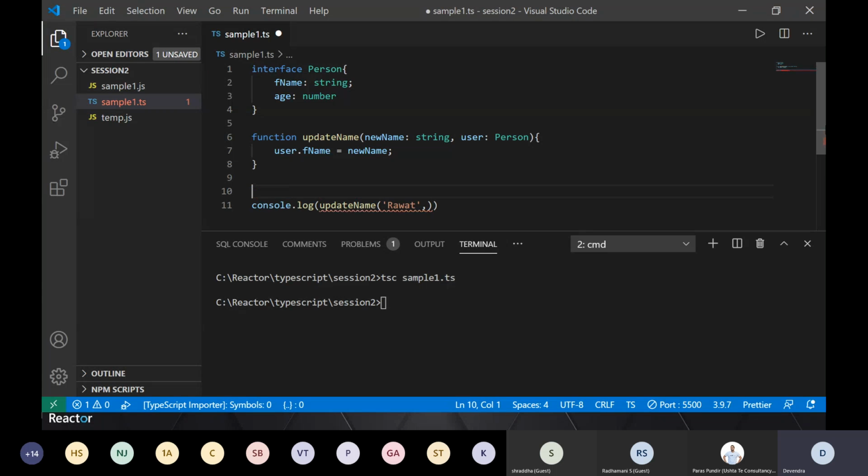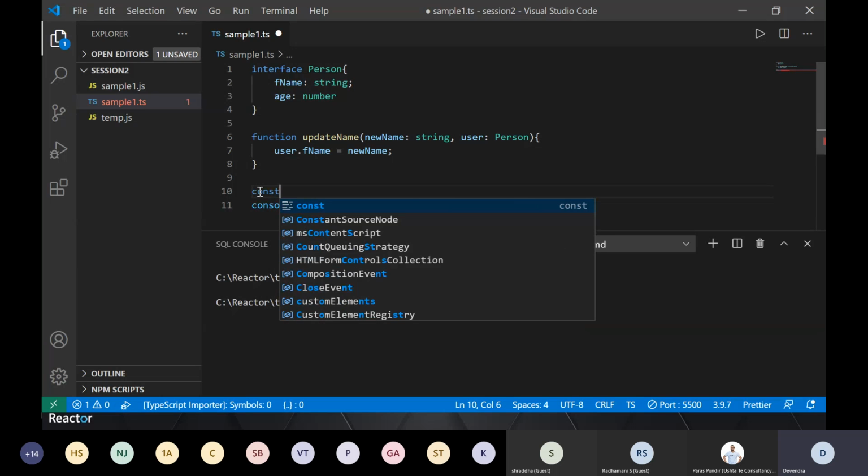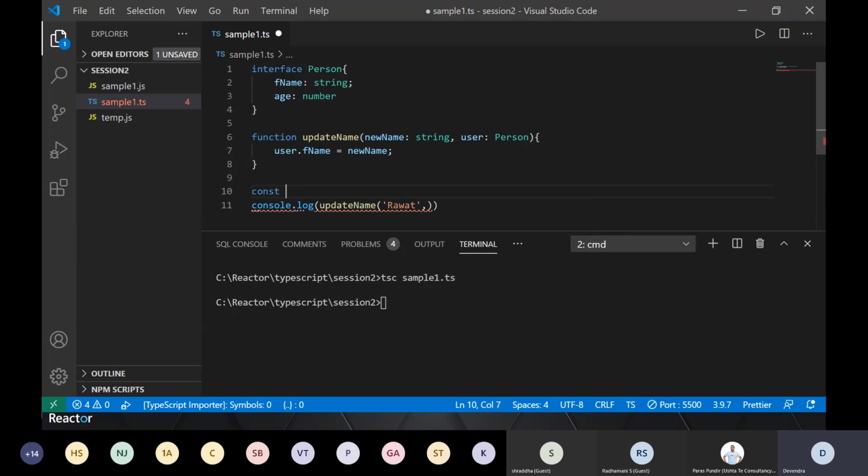Let's say I created a structure of my own, something like we did earlier, const myUser, let's say, and I'm saying this is my structure, and it has got firstName, and so on.